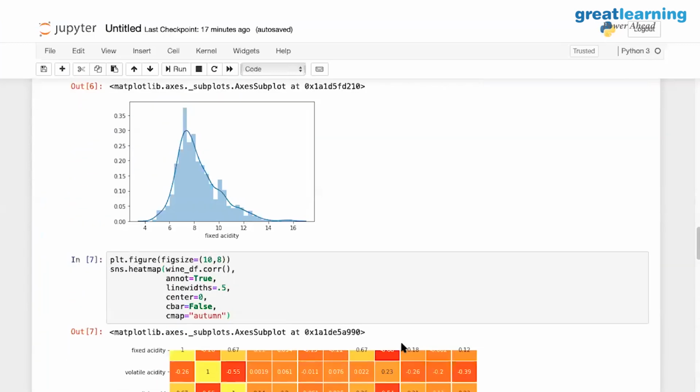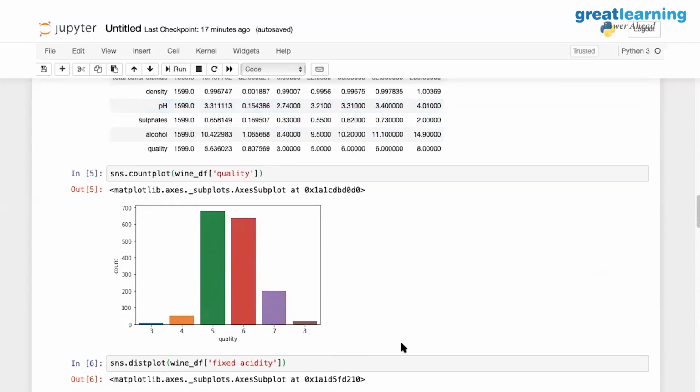So the more the alcohol, the more I'm able to distinguish between quality 3, quality 4, and quality 5. It does not always correspond to the fact that the higher the alcohol content, the better the quality is. It's not a linear translation like that.